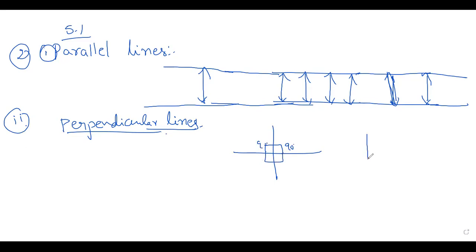When two lines intersect at a right angle, when two lines are at 90 degrees, that is straight, then we say these two are perpendicular. If two lines intersect each other at 90 degrees, okay children, then these two are called perpendicular lines. Say in a rhombus, we have seen right now, in a rhombus the diagonals intersect at right angles. So these are called perpendicular lines.